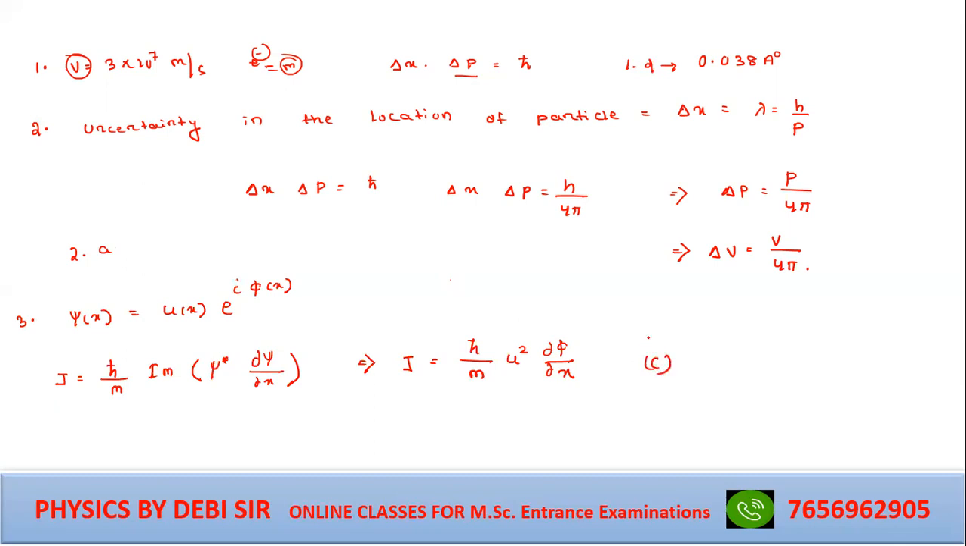Then go to question number 4. Quantum mechanical scattering process is described by wave function. Psi r is given, limit r tends to infinity, e to the power ikz plus f of theta e to the power ikr divided by r. What is the incident current density? Question number 4 is about incident current density.